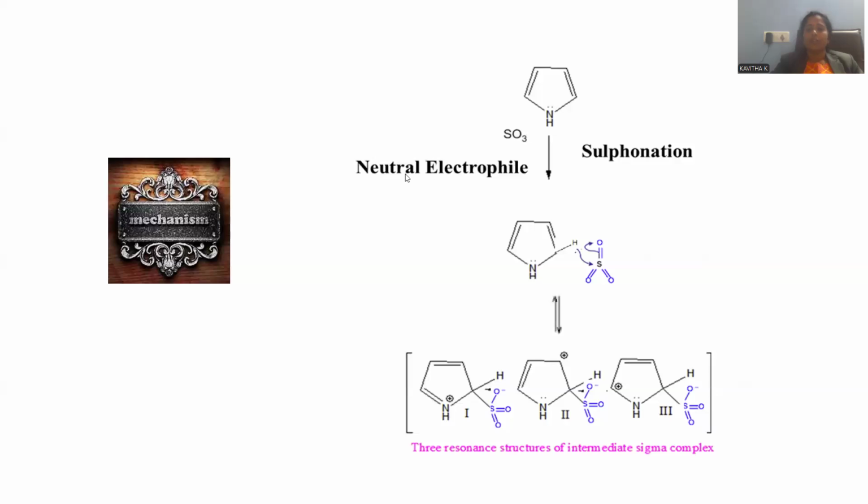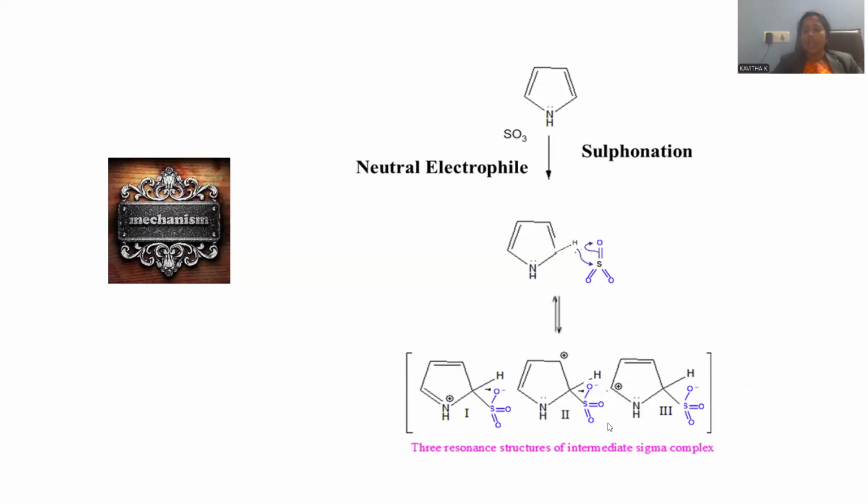To this pyrrole, the neutral electrophile sulfur trioxide will be added, and sulfonation will be performed whenever the sulfur trioxide comes in contact with the pyrrole. So the pi electrons will be moving towards oxygen. The sulfur positive charge will be taken up by this carbon atom, so a new bond originates between the carbon and sulfur. And the oxygen is experiencing a negative charge, which is satisfied by the pyridine, being a catalyst able to counterbalance this charge.